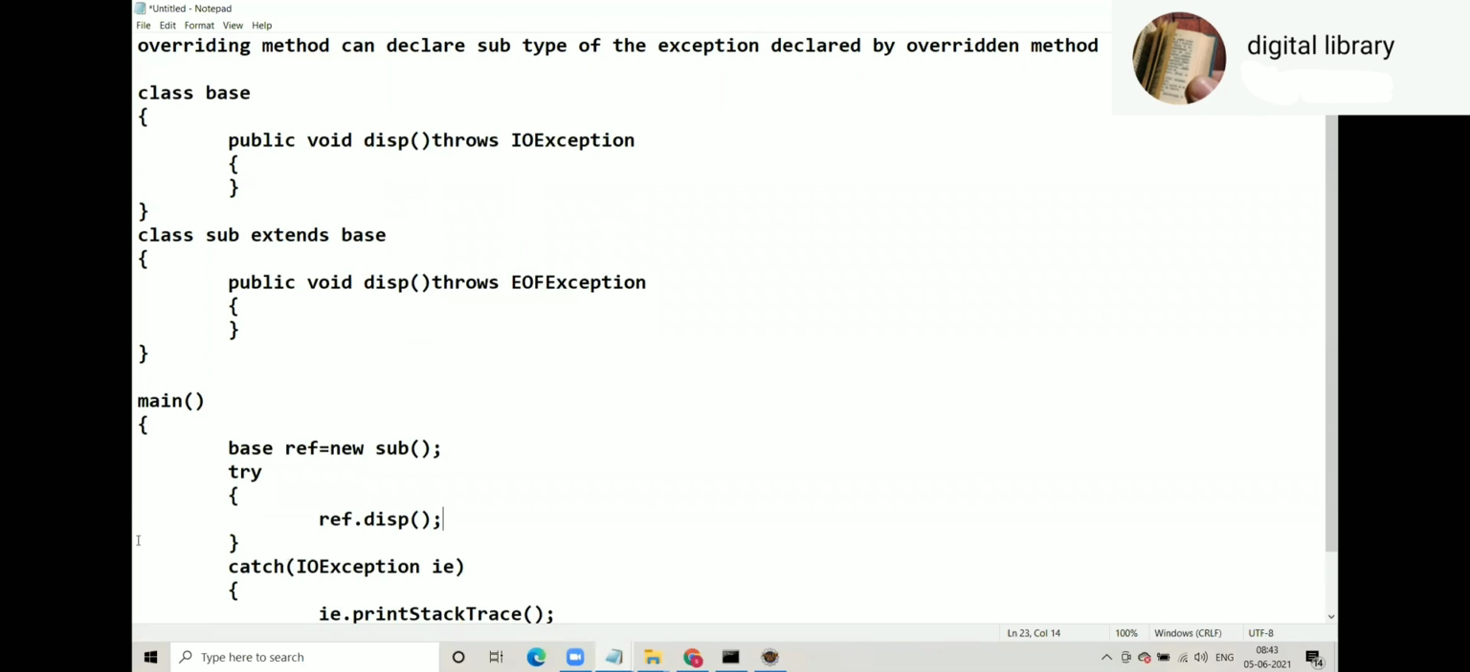Now during runtime, the subclass method will be called here as per this code. If the subclass method gives EOF exception, can we handle it? Yes, because our catch is IO exception. Parent can catch child. If the base class method gets called, if Base is written here, then the base class method will be called. If the base class method gives IO exception, are we ready? Yes, we are ready. So once again, we are ready from all points of view. That's how this rule makes sense.